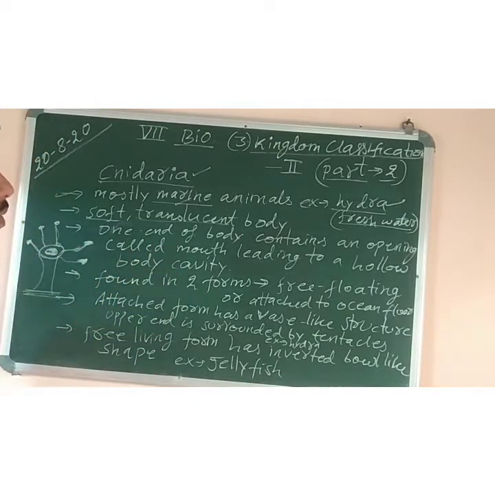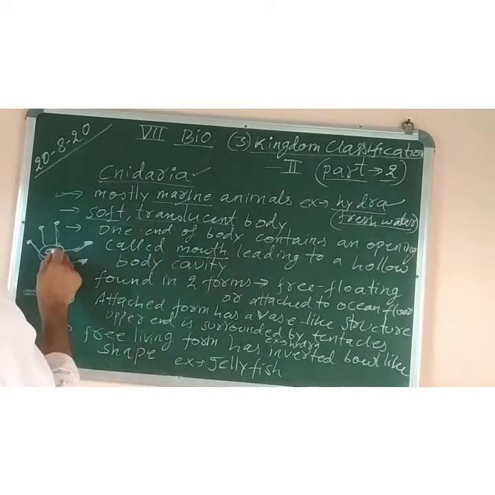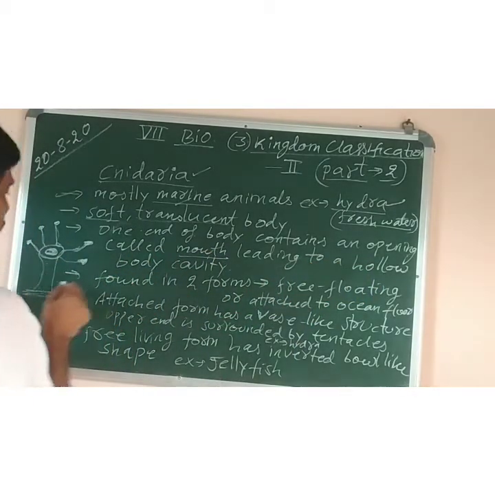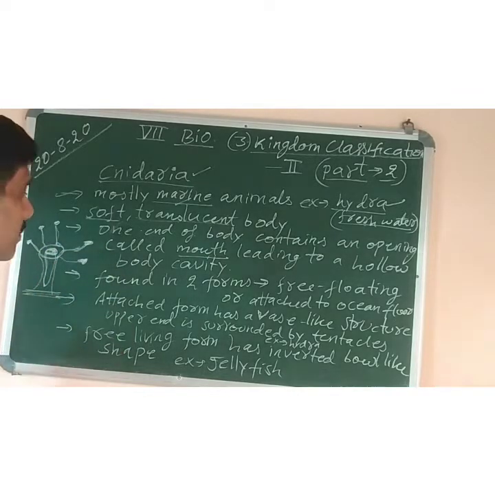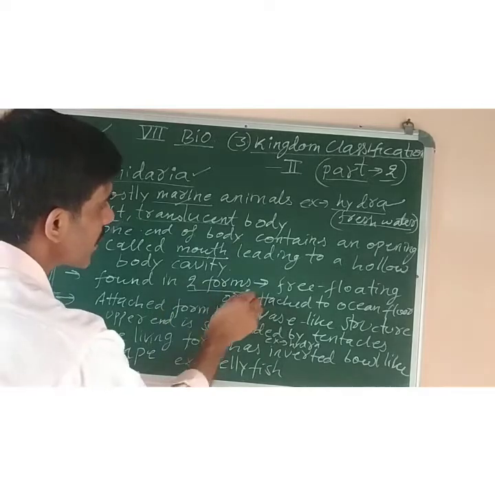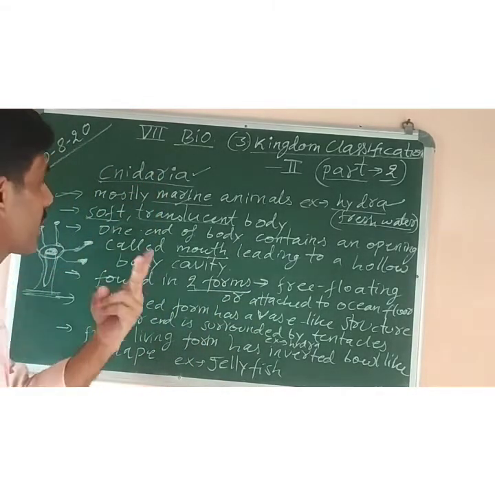So one end of the body contains an opening called the mouth. So this is the mouth part. It leads to a hollow body cavity. Inside the body, a hollow cavity is present. Cavity means an empty space is there. These Cnidarians are present in two different forms.